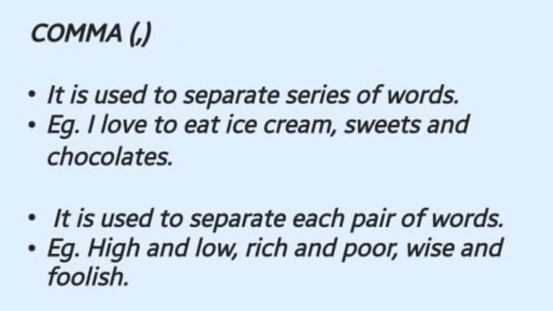Students, let's see this one, comma. So the another punctuation mark which we have is comma. This is the most common and the most important punctuation mark, as we have often used it so many times. So students, why do we use comma? So a comma is used, firstly, to separate words in a list. So whenever we have series of words, right, and we have to separate those, we need to place a comma in between. For example, I love to eat ice cream, comma, sweets and chocolates.